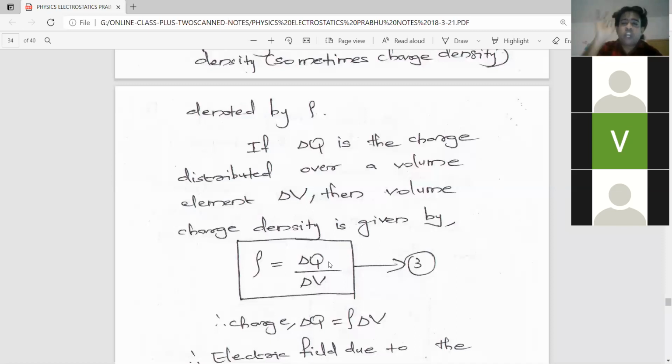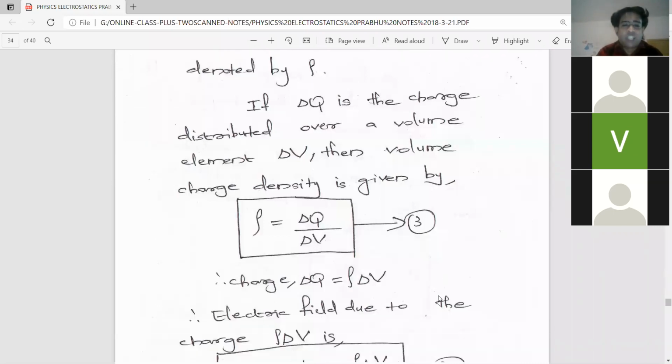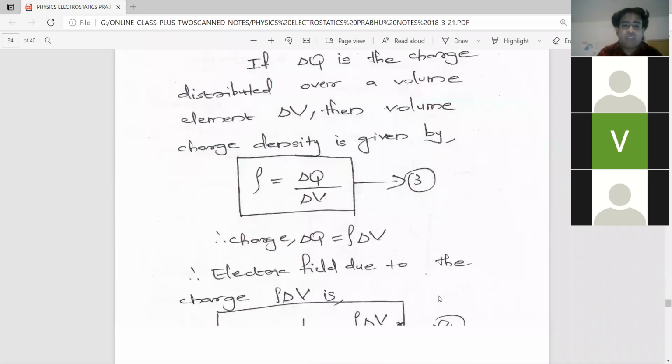Because volume charge density is charge per unit volume, obtained by dividing charge by volume. Therefore, rho is equal to delta Q by delta V.